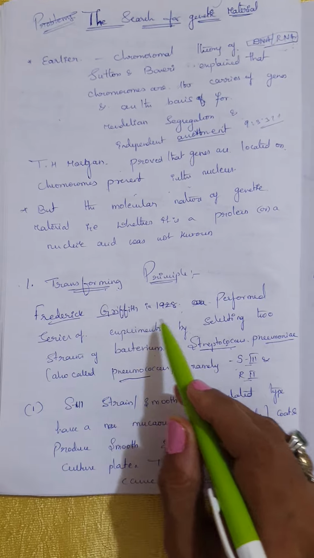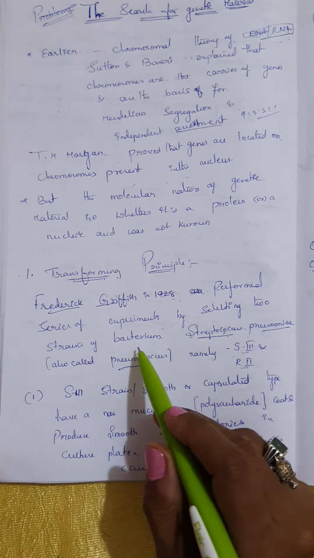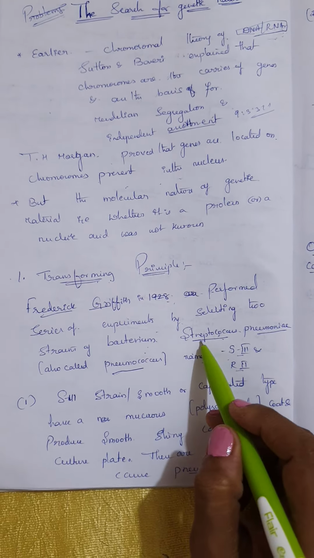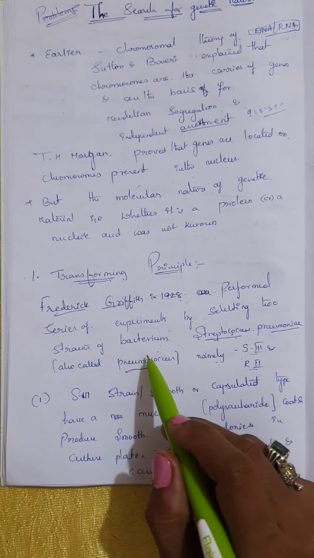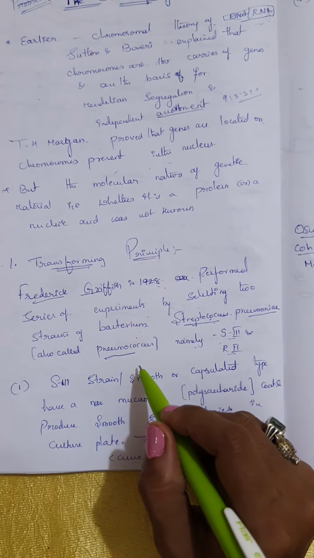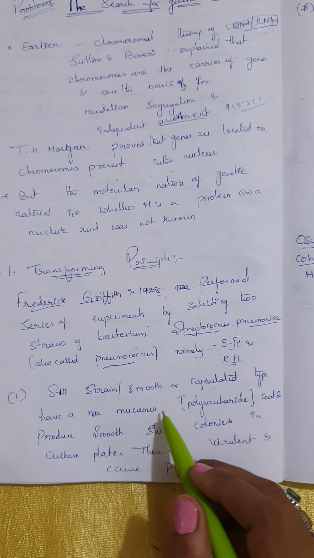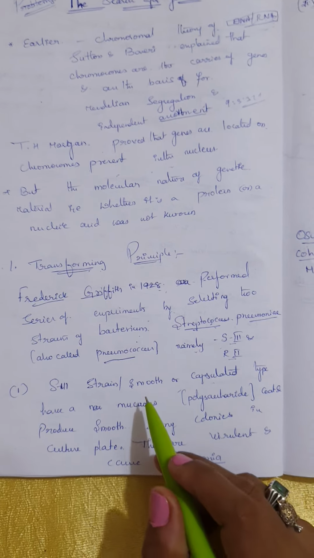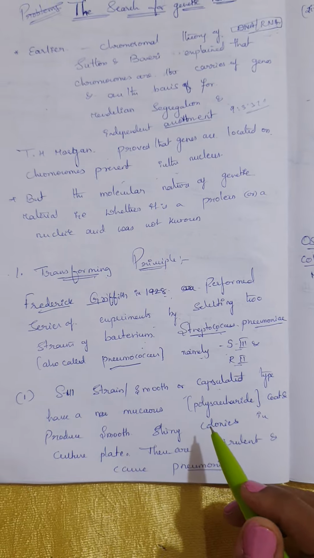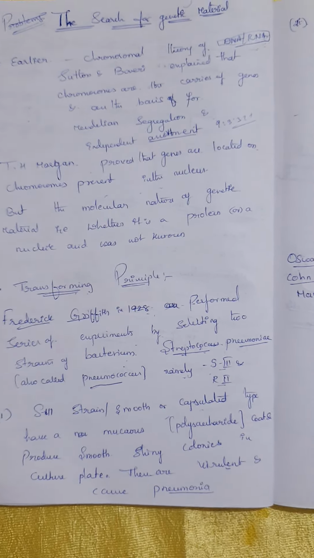Now, Frederick Griffith in the year 1928 performed a series of experiments by selecting two strains of the bacterium, the smooth strain and the rough strain, which are present in Streptococcus pneumoniae, also called pneumococcus, causing the pneumonia disease, right? Now, the S3 strain is a smooth or capsulated type, having a mucus or polysaccharide coat, because it produces smooth and shiny colonies in the culture plate. They are also virulent. Virulent means causing the disease, causing pneumonia.